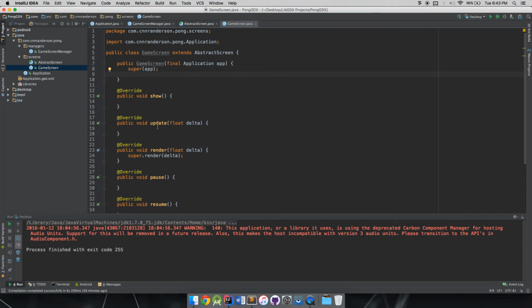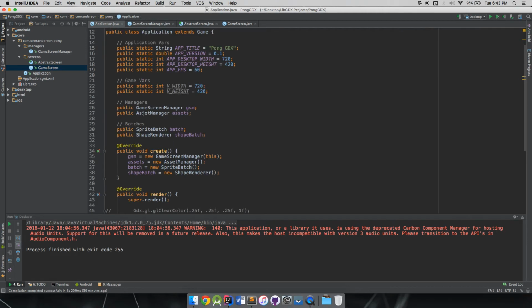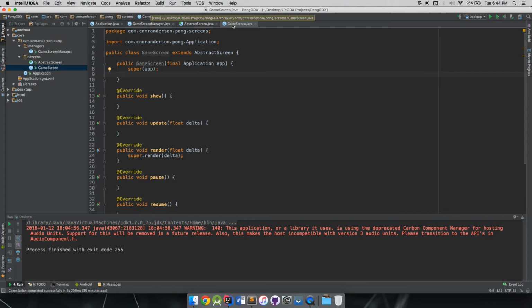And we want to be able to do that anywhere in our game. Like if we want to transition to a new screen, we need to be able to tell our game to do that from somewhere. We don't want to have to say, okay, perform transition and send that to our GameScreenManager, and then the GameScreenManager is like, okay, I have to tell my application now to perform that change. I mean, we do have that kind of workflow, but we don't want it to be that hard to do these big ideas that really don't need to be that complex, and we don't want to add too much overhead to it.